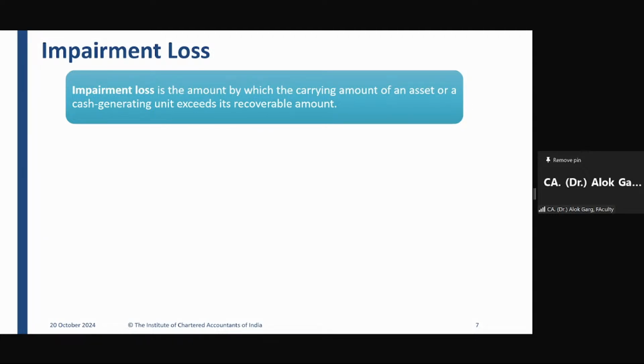In this standard, we will be talking about the individual asset impairment concept, as well as the impairment on a group of assets. What is the name of the group of assets in this particular standard?